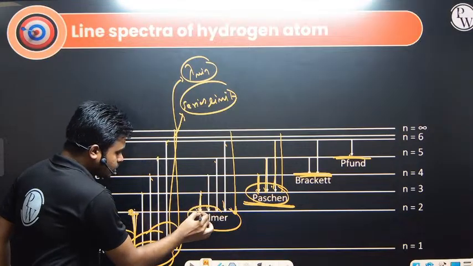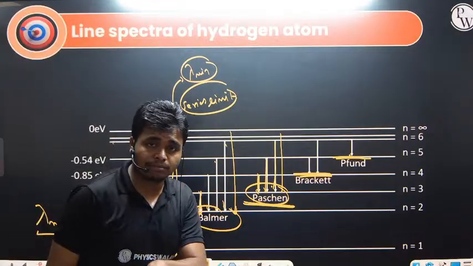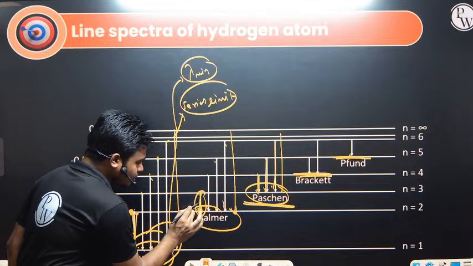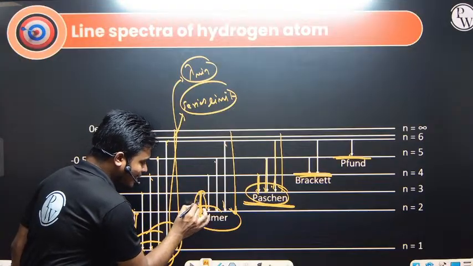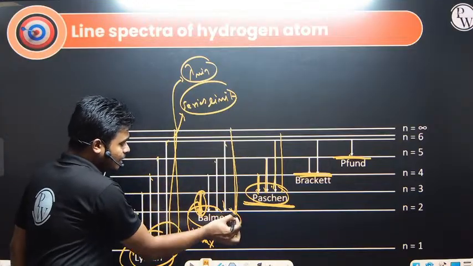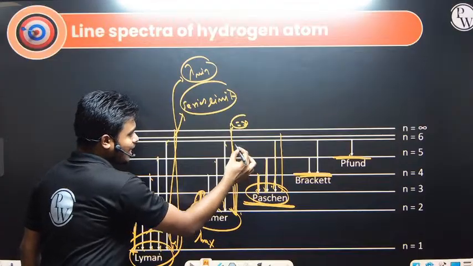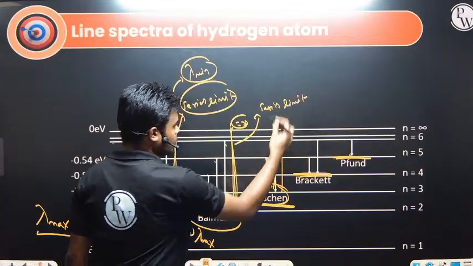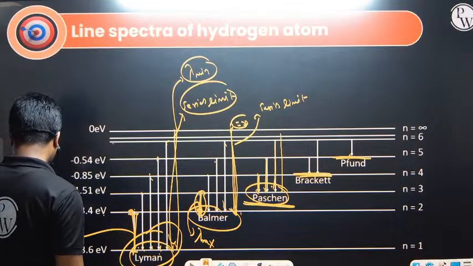Suppose it is jumping from N equals 3 to N equals 2, that is the first line of the Balmer series, and here the lambda value will be maximum for this Balmer series. And when jumping from N equals infinity to N equals 2, this is the last line of the Balmer series, and we also call it the series limit. And these particular things we can relate by one particular expression. What is that?